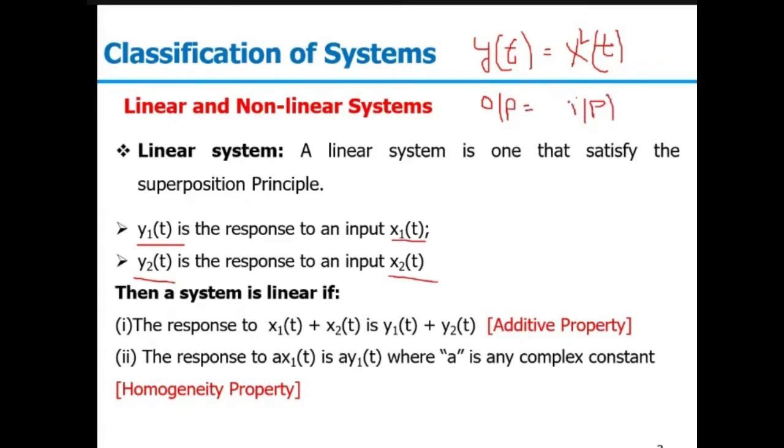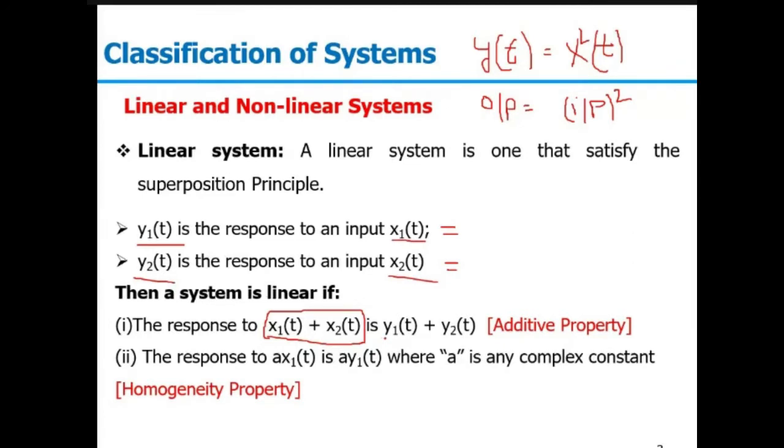So in this case, y2 will be x2 square and y1 will be x1 square. And then we are saying the system is linear if x1(t) plus x2(t), if we are adding these two inputs and we are passing it through the same system, it is providing you the output which is equal to y1(t) plus y2(t).